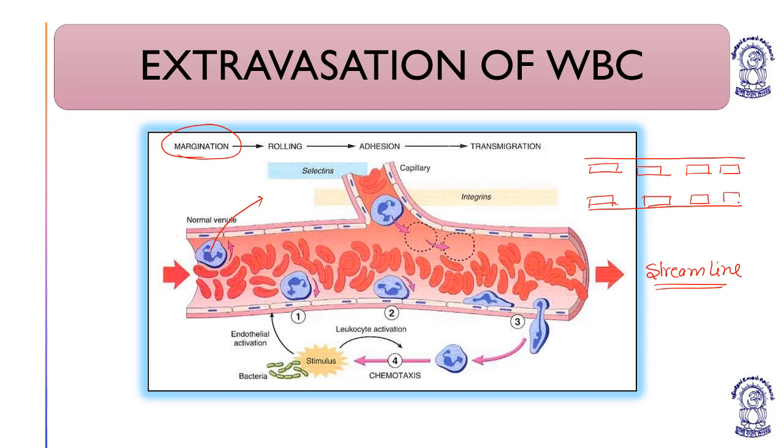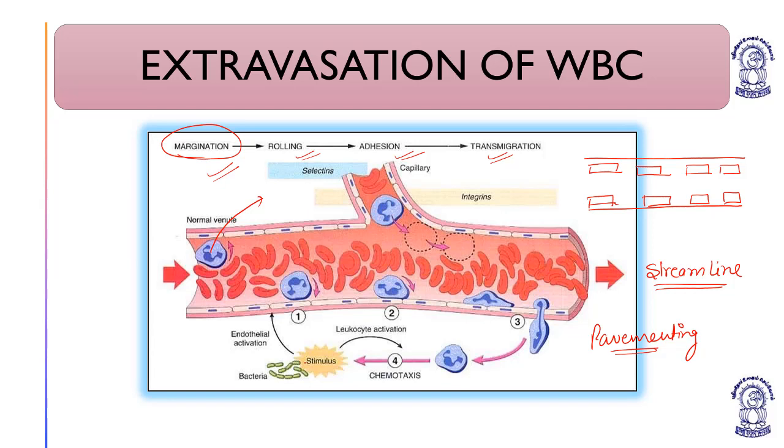So this process is also known as pavementing, or margination. When WBCs try to adhere. So the very first process is margination, then rolling, then adhesion, and then transmigration.